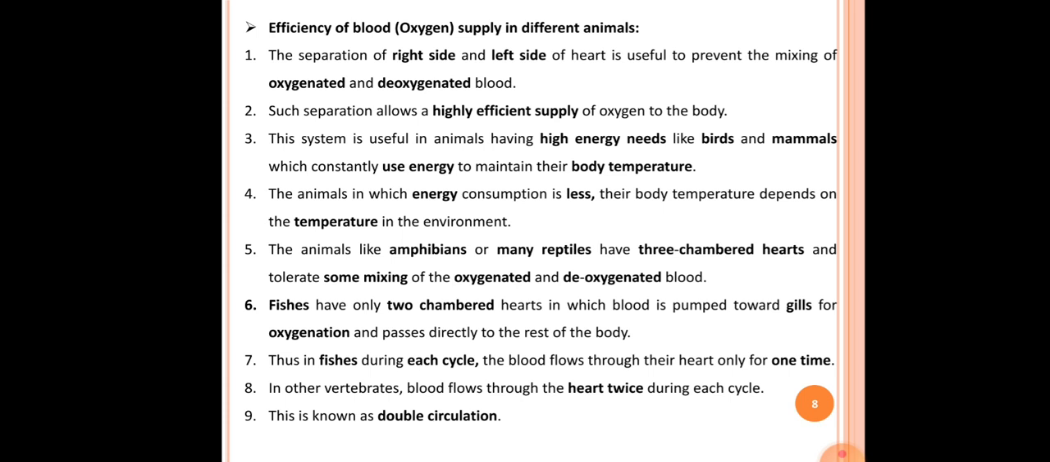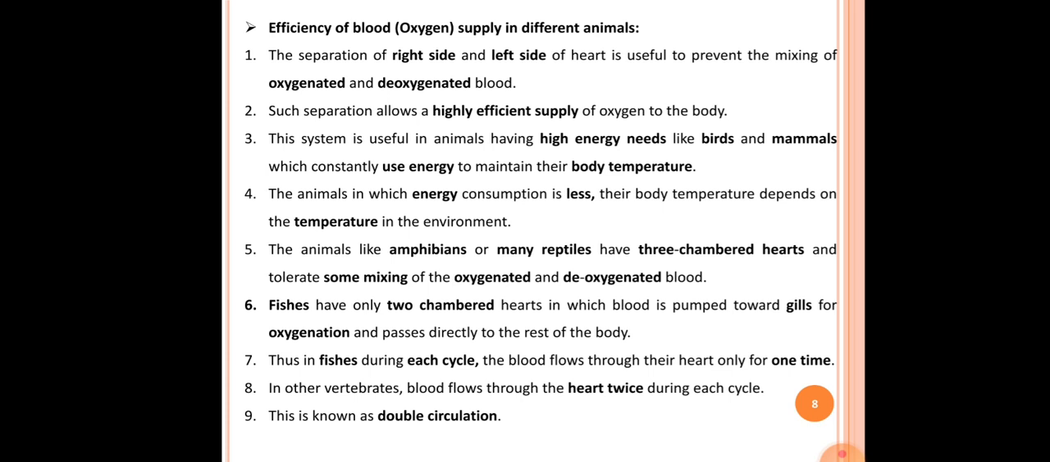The seventh point here is thus in fishes during each cycle the blood flows through their heart only one time. Actually, in case of fishes, because of the presence of a two-chambered heart, the blood flows through the heart only one time. The eighth point here is in other vertebrates the blood flows through the heart twice during each cycle. So in other vertebrates like warm-blooded animals, the blood flows through the heart twice in each cycle.